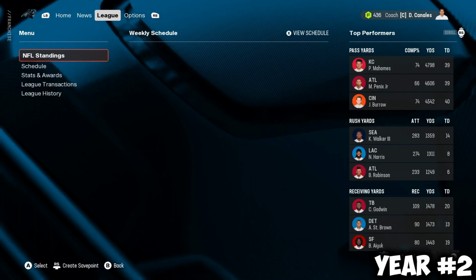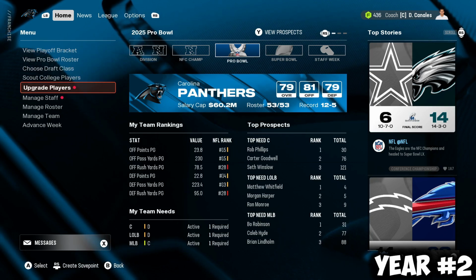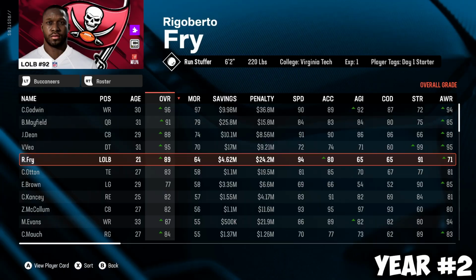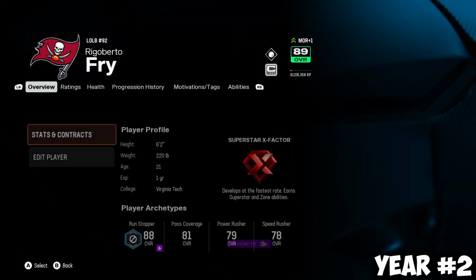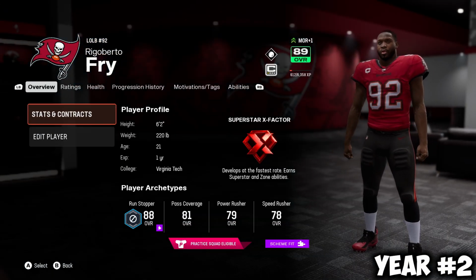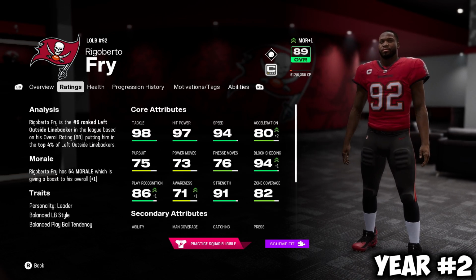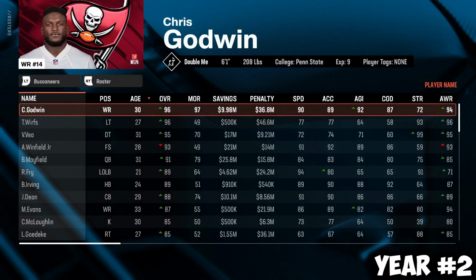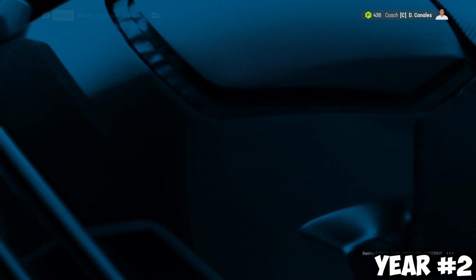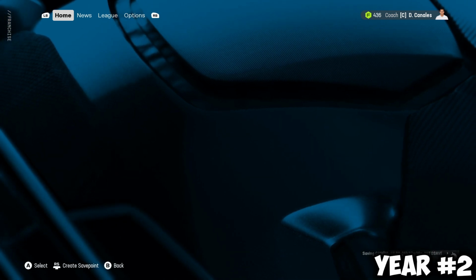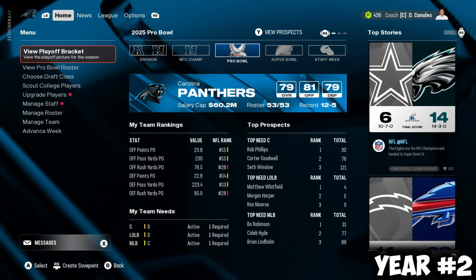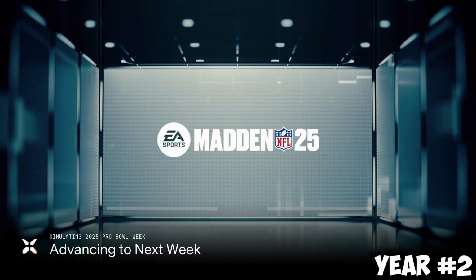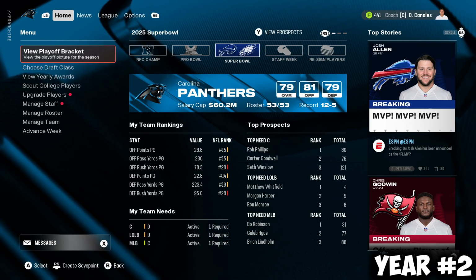I don't know how good Van Ginkel was. He's an 84 overall, and I'm assuming, I gotta check his overall once again for our player Rigoberto Fry, 89, which is really good. So he moved up 6 overalls from year 1 to year 2. So finishing year 2 as an 89 overall, he'll be easily a 90 by the end of next season. Maybe like a 93, 94. I don't know how hard it is to progress when you're that high in overall. Getting closer to that 99. The Super Bowl for year 2 will be a Bills-Eagles Super Bowl.